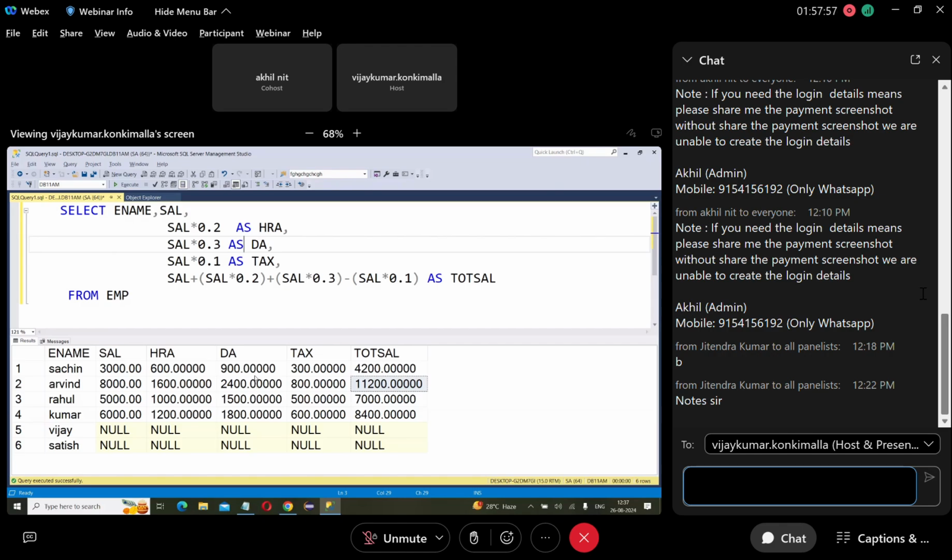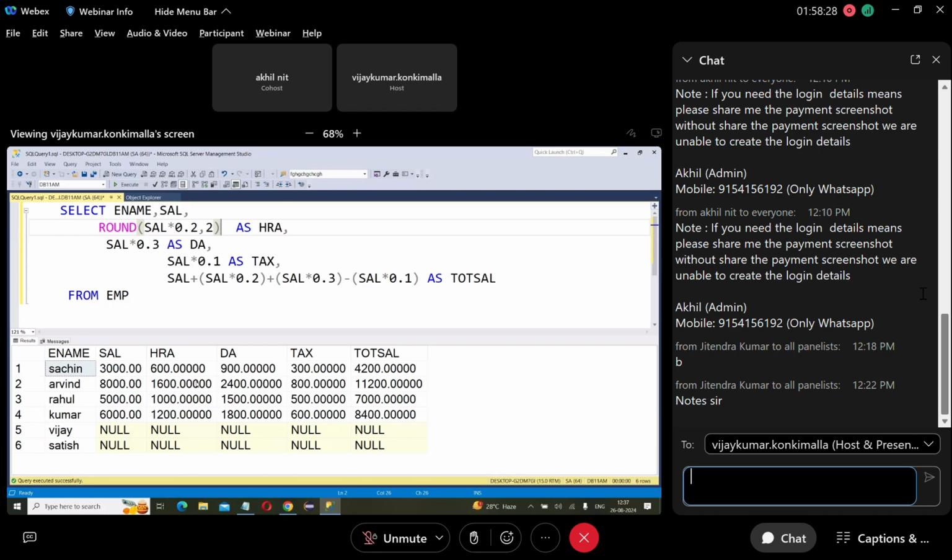Now, to get two decimal places, what do we have to use? Some functions are there. One function is round. We have to use a function called round, with comma 2. Round of the expression, comma 2.